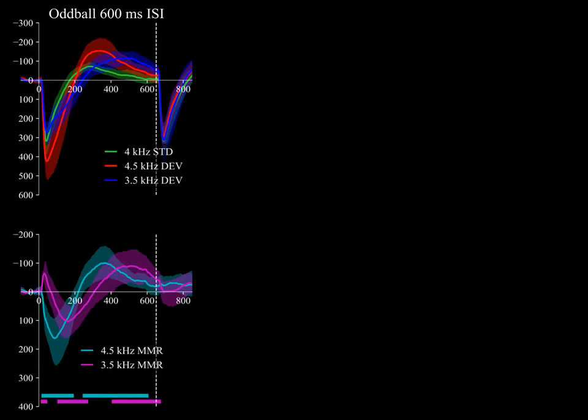Here's the data from the 600 milliseconds interstimulus interval oddball paradigm. Event-related potentials are shown on the top and mismatch responses are shown on the bottom. Onset of the second stimuli is marked with a vertical dashed line. The mismatch responses show a positive peak roughly between 100 and 200 milliseconds, then a later negative peak between 300 and 600 milliseconds. The onset responses of second stimuli approximately cancel each other out.